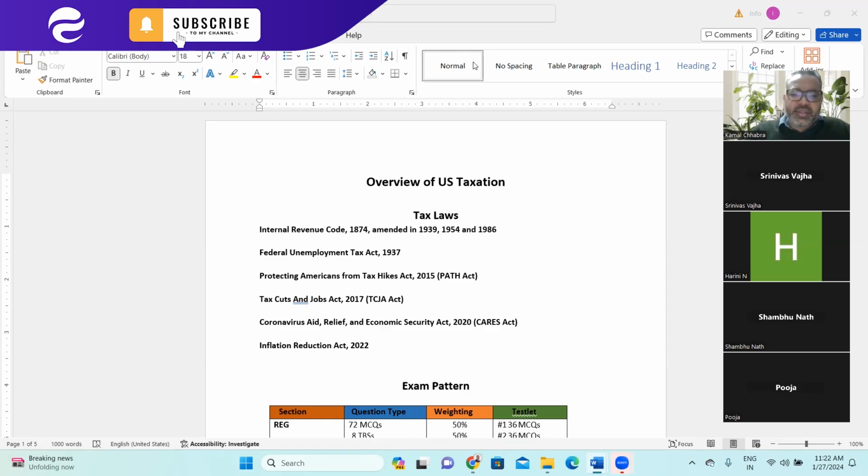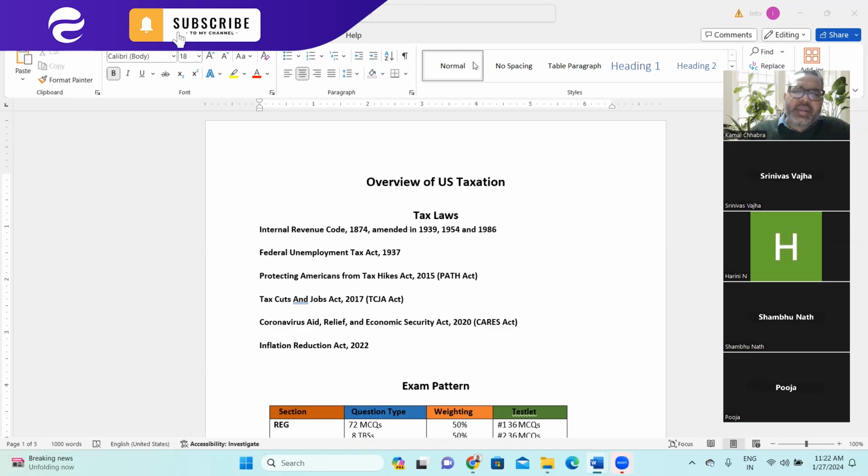And then, if you remember, in 2018 the Trump administration came, and they came up with the new act called the TCJA Act. Also, during the Trump administration, in 2020, COVID came. Accordingly, they came up with the Coronavirus Aid, Relief, and Economic Security Act 2020.